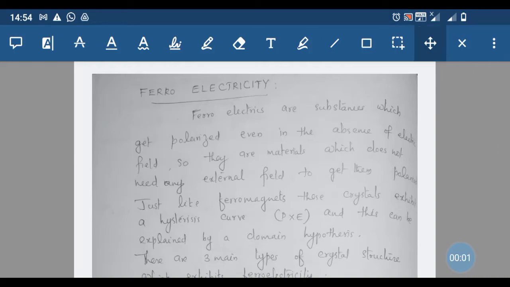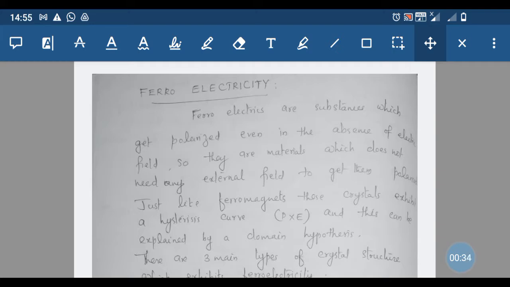Dear students, today we discuss the phenomenon of ferroelectricity. First of all, ferroelectricity was discovered by J. Valasek in 1921, and ferroelectrics are substances which get polarized even in the absence of an electric field. So they are materials which do not need any external electric field to get polarized.